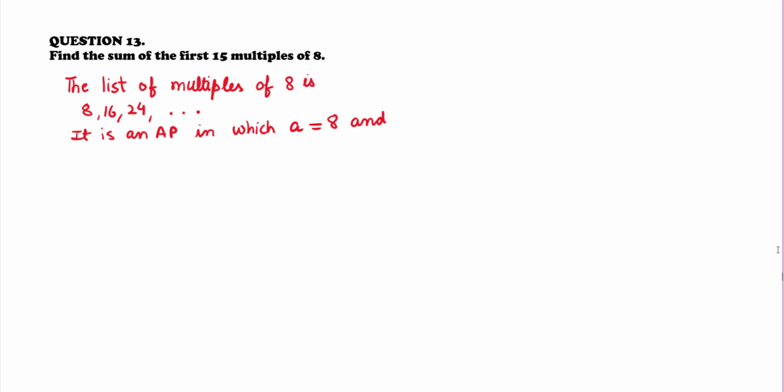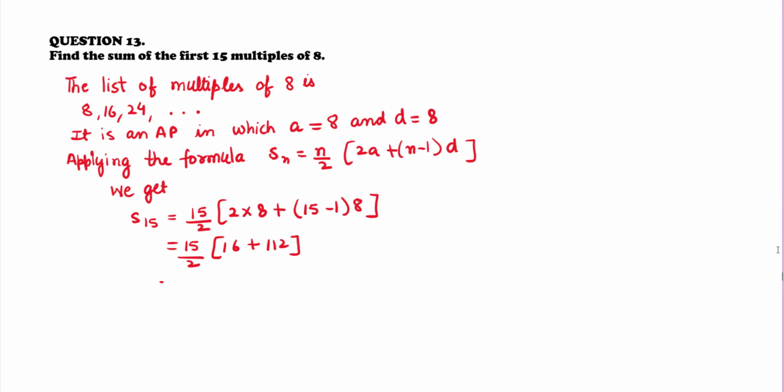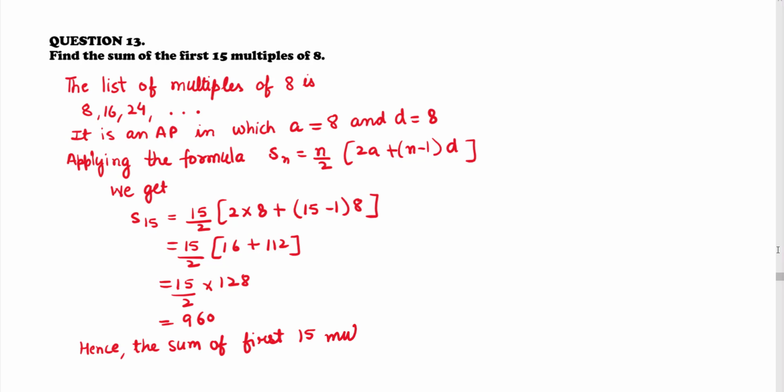Question 13. Find the sum of first 15 multiples of 8. The list of multiples of 8 is 8, 16, 24 and so on. So it is an AP, in which A is 8 and D is also 8. Now we will apply the formula of Sn, that is equal to n by 2 into 2A plus n minus 1 into D. So we get S15 is equal to 15 upon 2 into 8 plus 15 minus 1 into 8. That is equal to 15 by 2 into 16 plus 112. That is equal to 15 by 2 into 128. That is equal to 960. Hence the sum of first 15 multiples of 8 is 960.